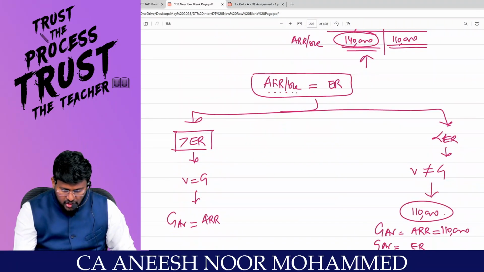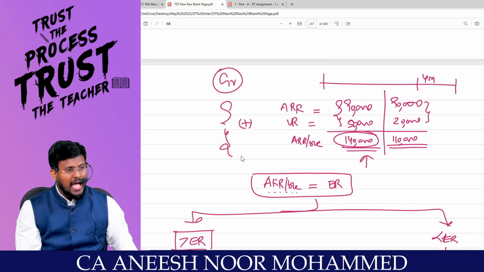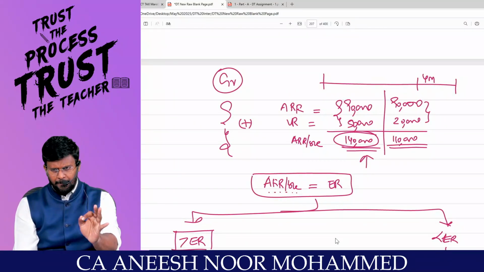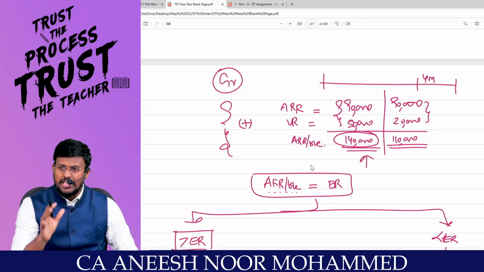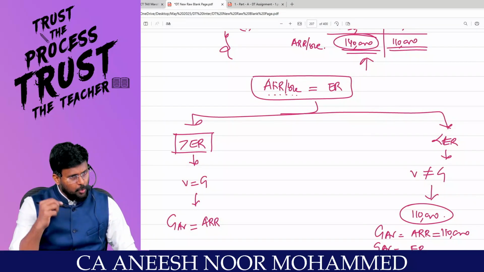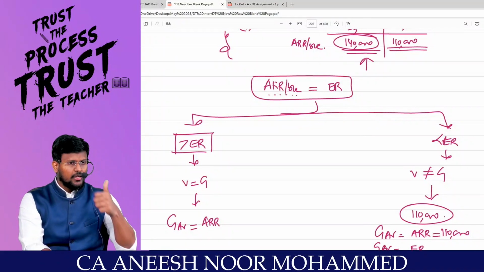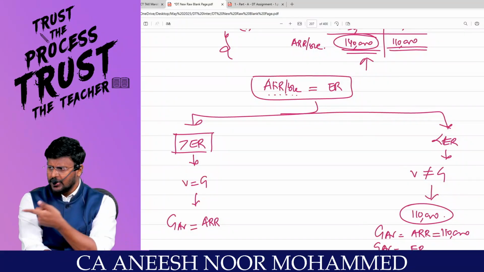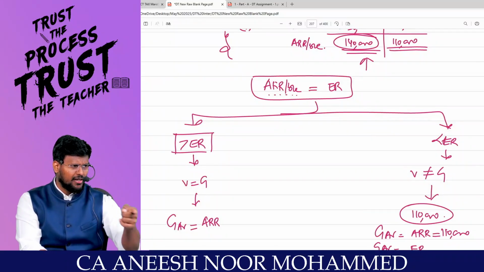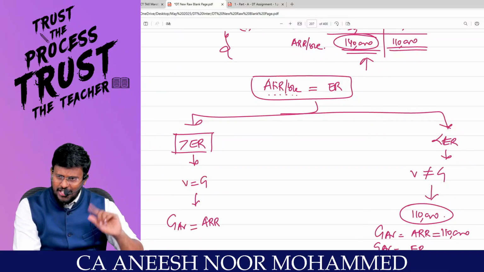How to check the genuineness of the vacancy is the question. Nothing. You take the actual rent received, add the vacancy rent. Then you will get the actual rent receivable. Compare that with the expected rent. Check whether it is more than the expected rent or less than the expected rent. If it is more than the expected rent, sir, your viewpoint is correct. If there is no vacancy, you would have collected more than the expected rent. Comfortable? Then don't declare expected rent as GAV. Declare actual rent received as GAV.